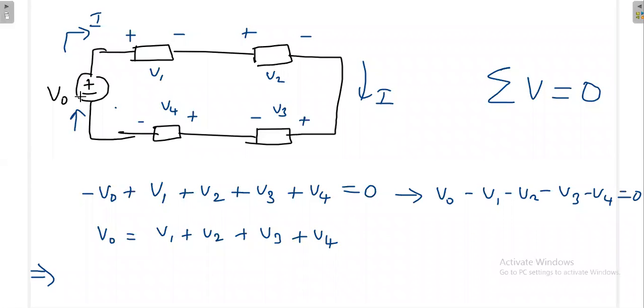What they are saying is, whenever you go from minus to plus, you are going from low energy to high energy, which means you are gaining energy. When you gain the energy, you put plus V naught. Then when you go from plus to minus, you are going from higher energy to lower energy, so you are losing energy, and you put minus V1. Again, higher energy to lower energy, you put minus V2, minus V3, minus V4, equal to 0. Everything is okay. So I suggest you follow this pattern.